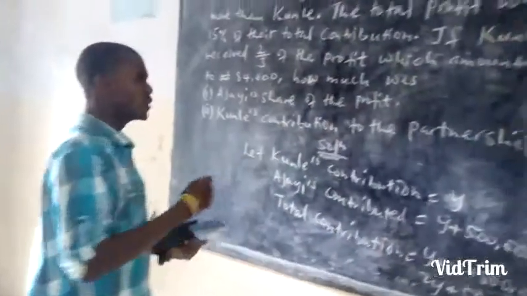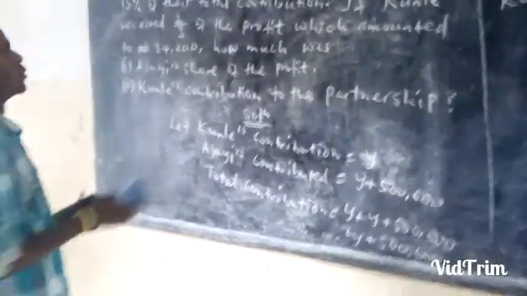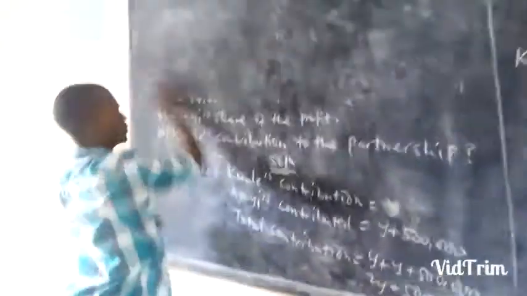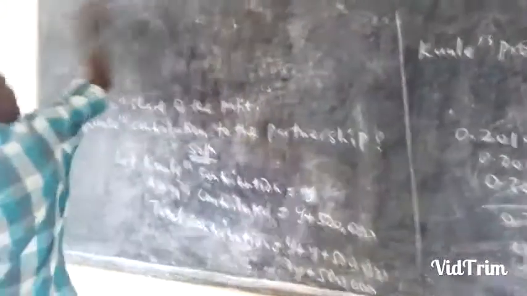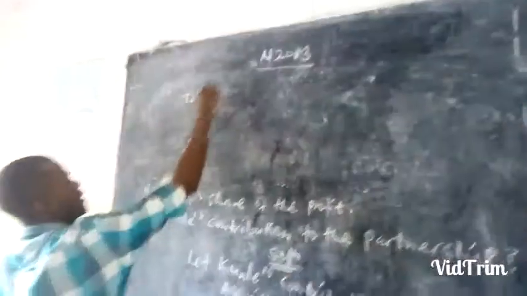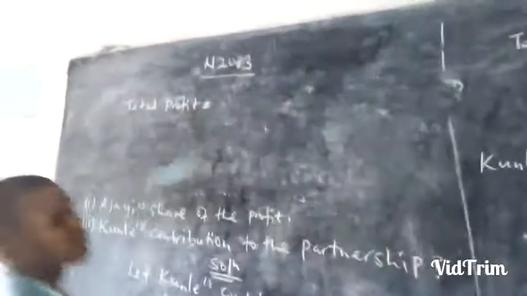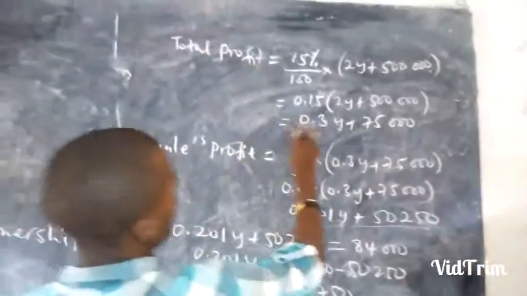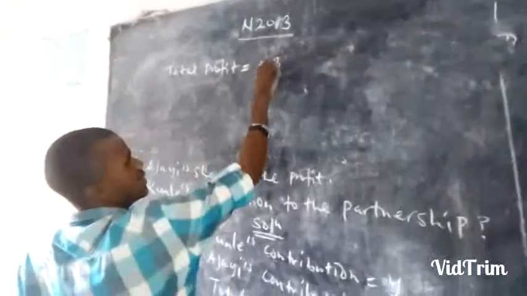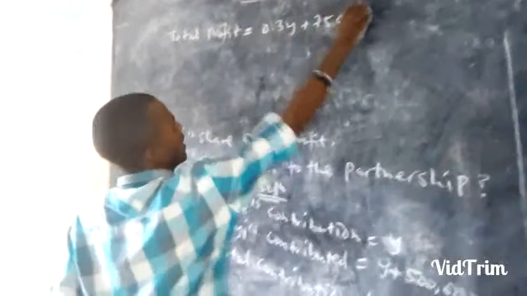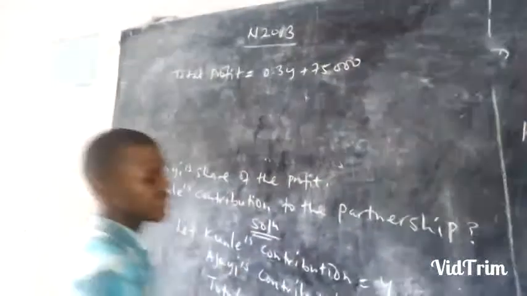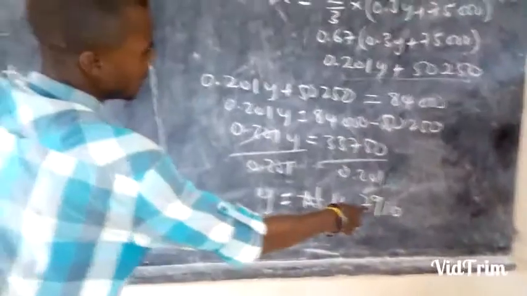Now we go further to part A of the question, the Roman numeral 1. If that is the case, we now try to get the total profit. According to the analysis we did, the total profit equation was 0.3Y plus 75,000. We have got the value of Y. Wherever you see Y, you put 167,910.